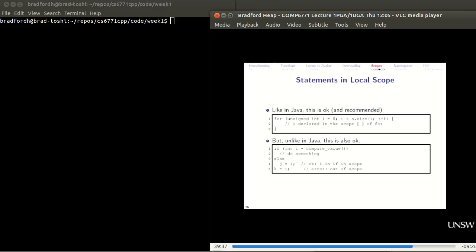Which means if in that else statement I then tried to declare another variable called i, I would get a compiler error, because now I would have 2 i's in the same scope.